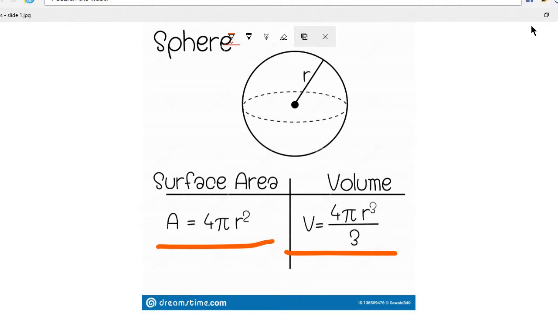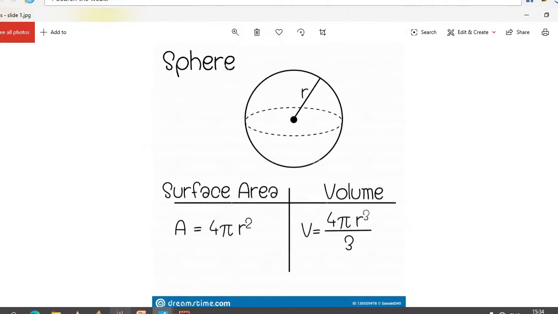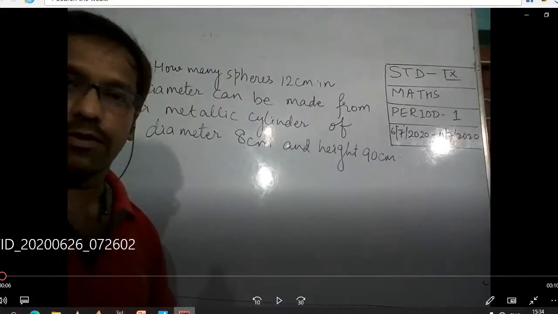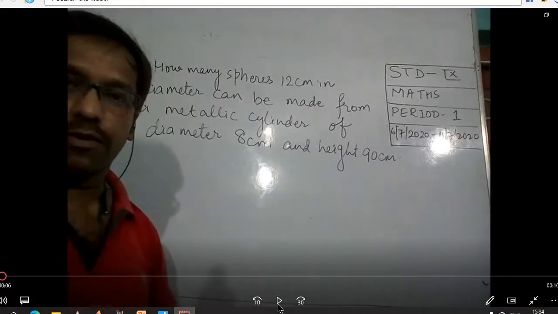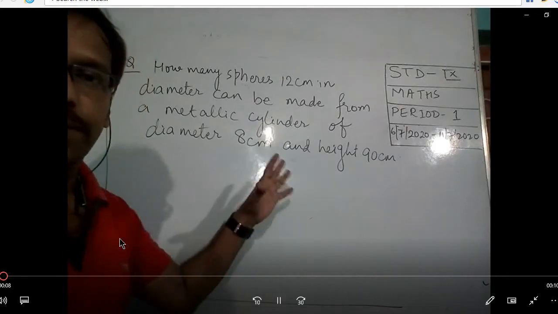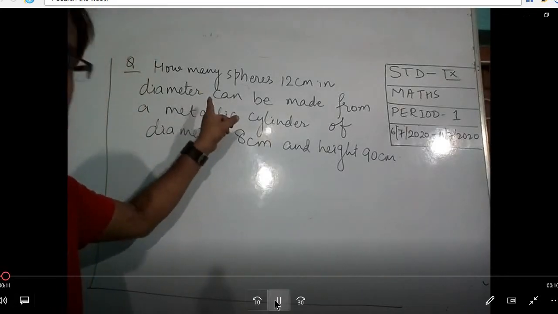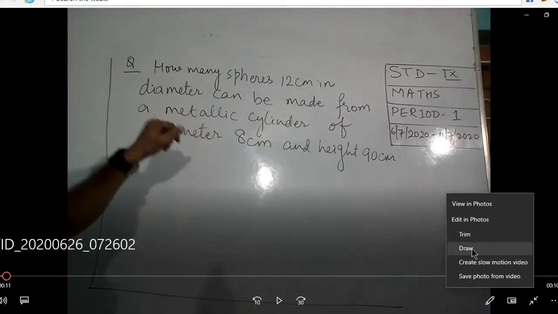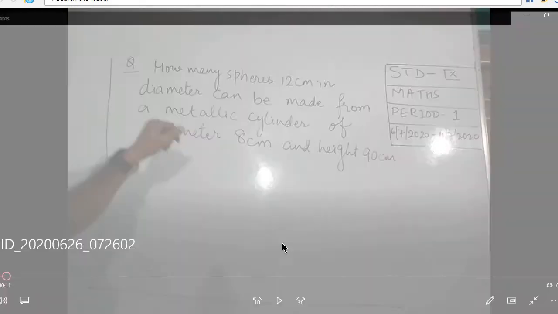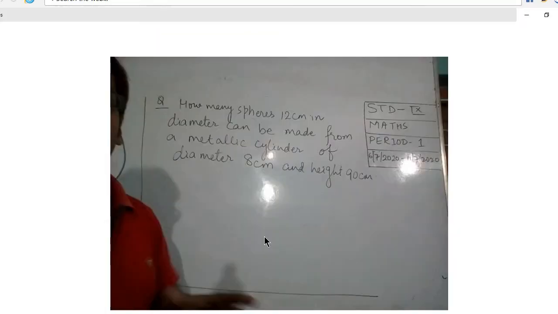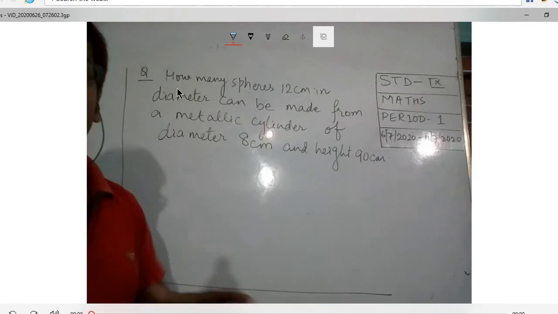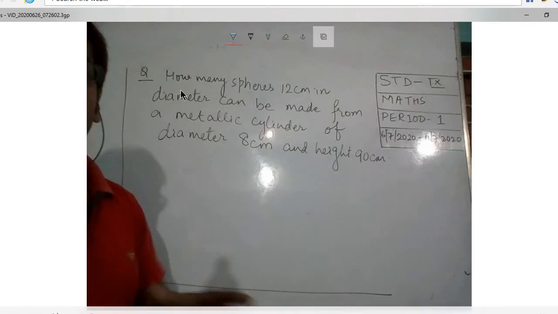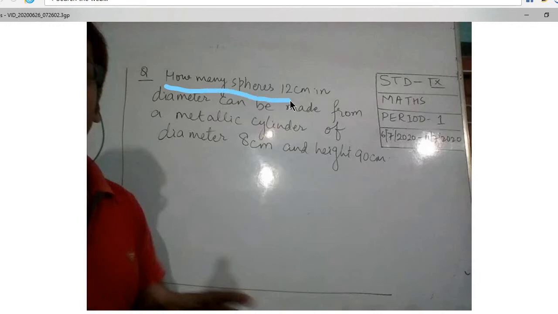See this one time. In the videos we have solved some questions. I hope that will be very beneficial for you. These questions I have written here. See in this question what is given. They are asking how many spheres can be made from a metallic cylinder.